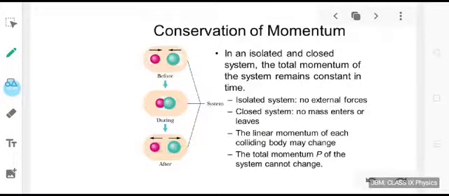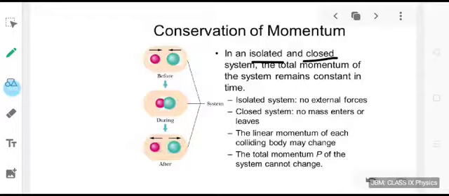The same law can be stated in a slightly different way as, in an isolated and closed system, the total momentum of the system remains constant in time. Now, again we have considered two systems as you can see in the picture, but we have tried to specify the characteristics of this system using two terms. What are these two terms? Isolated and closed. The system is an isolated and closed one.